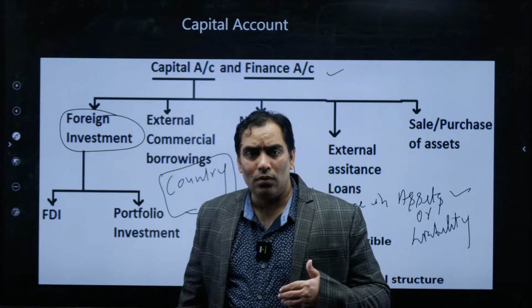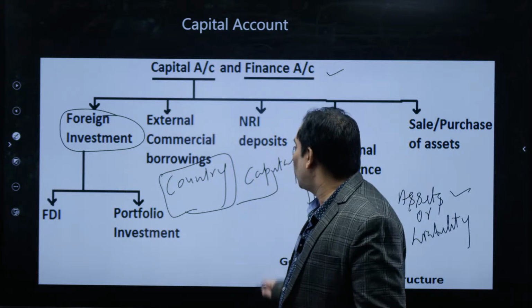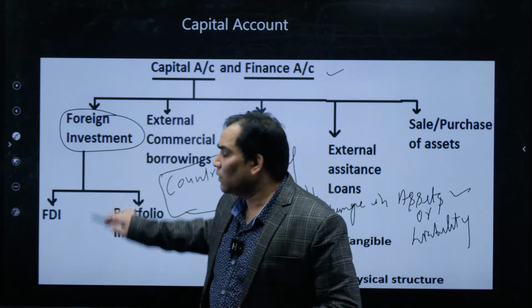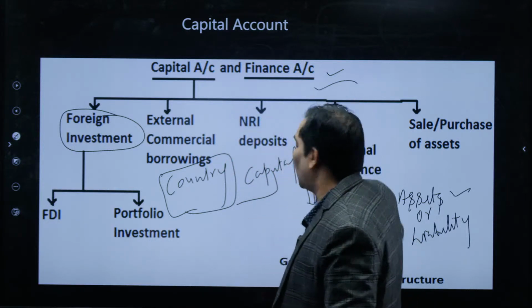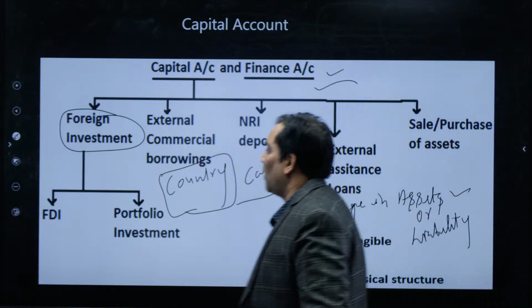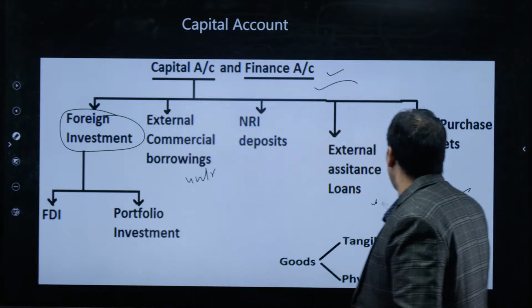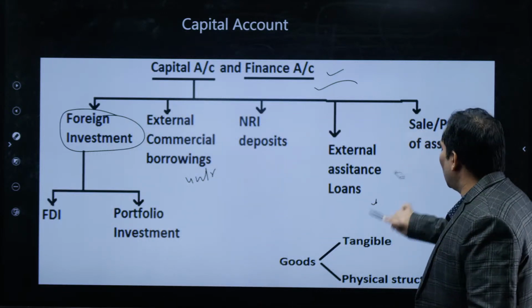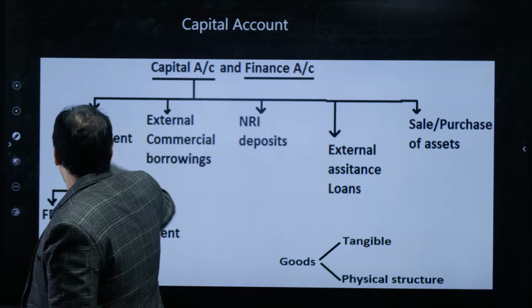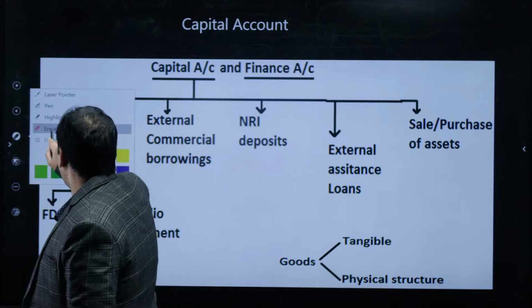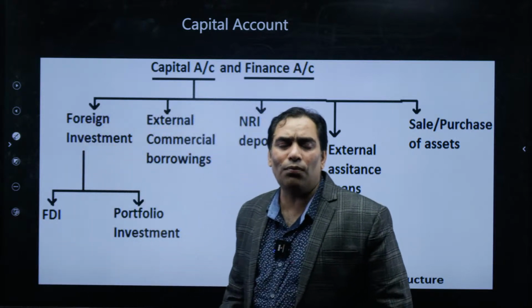because of the inflow or outflow of dollar, that is going to increase or decrease the liability of the country, that is definitely part of the capital account. Let me first explain, then we have the analysis as well. In India, we have a very large BOP surplus, but our BOP surplus is not because of the current account, it is because of the capital account.